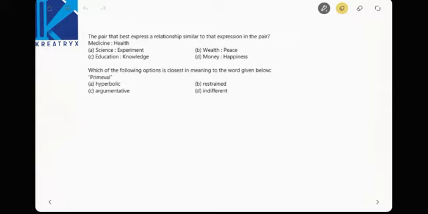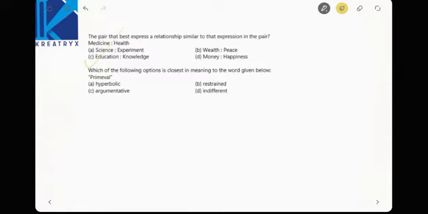Next, the pair that best expresses a relationship in the pair: medicine, health. Medicines are required for health. Now the same relationship, see here, education is for knowledge. Remaining things, see here, if wealth is there, there will be peace? No. Money, happiness, extremely wrong. Science, experiment: science is not meant only for experiments, it is for daily uses also, right?